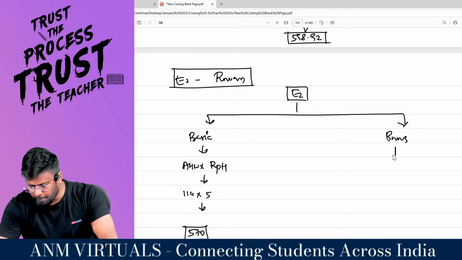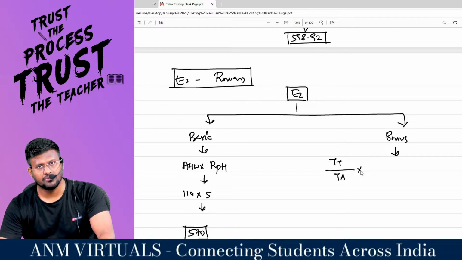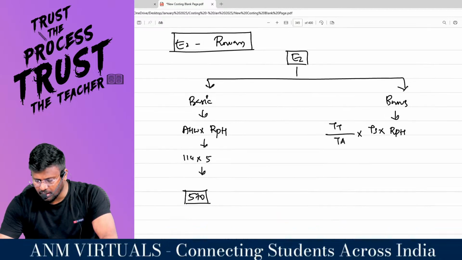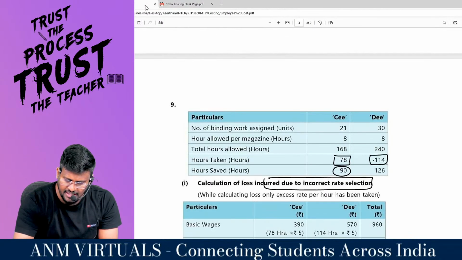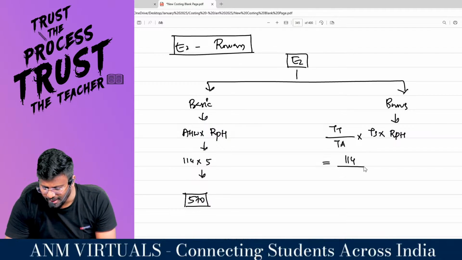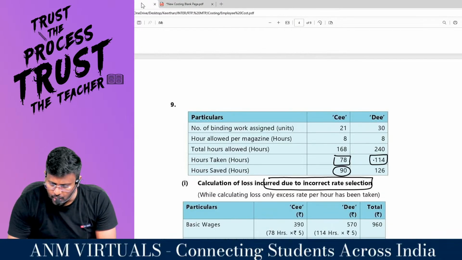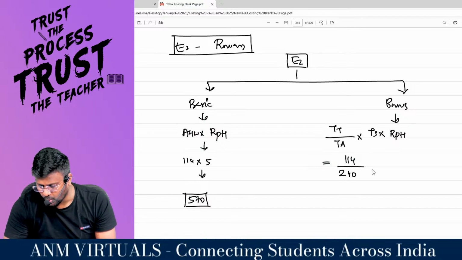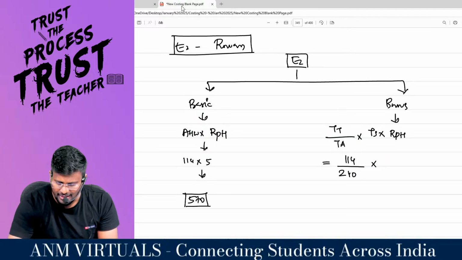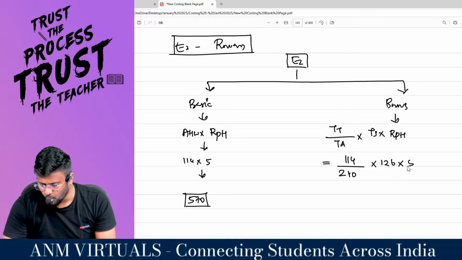But with regard to the bonus component, it is time taken divided by time allowed into time saved into rate per hour. The time taken by the second employee is 114, divided by the time allowed, 240, into the time saved, 126, into the 5 rupees extra.